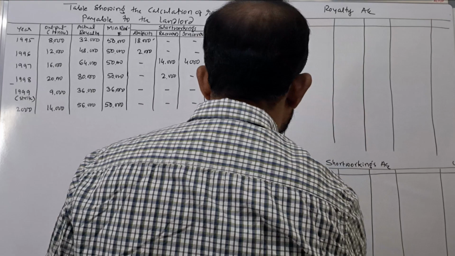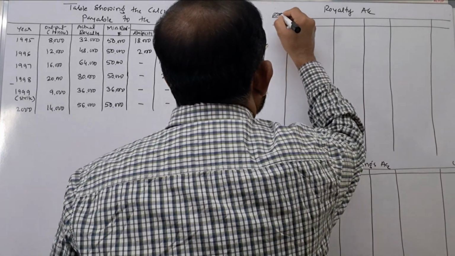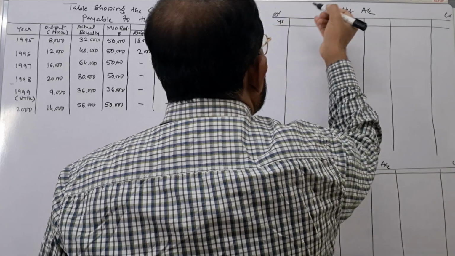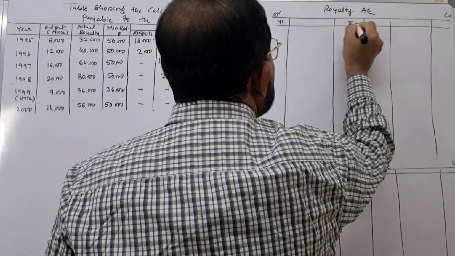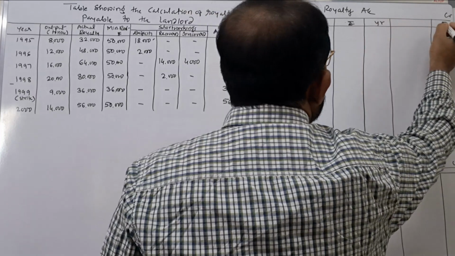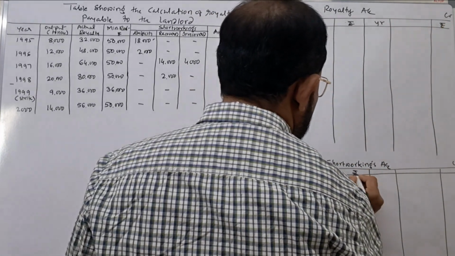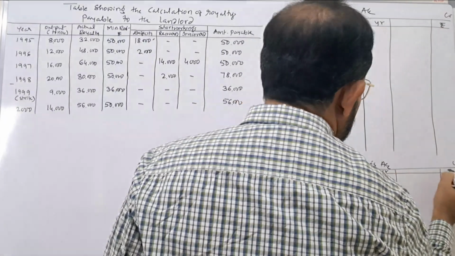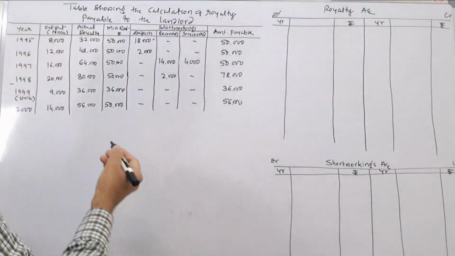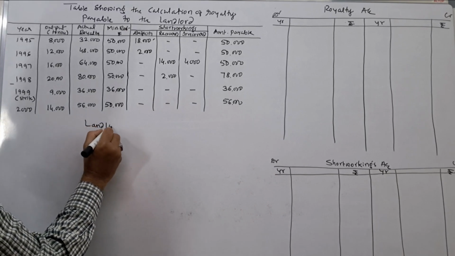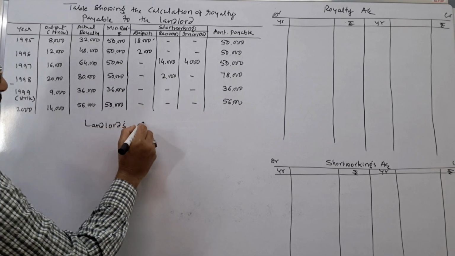You write debit and credit. Next one is here. Year, particulars, amount in rupees. Next one is landlord's account.